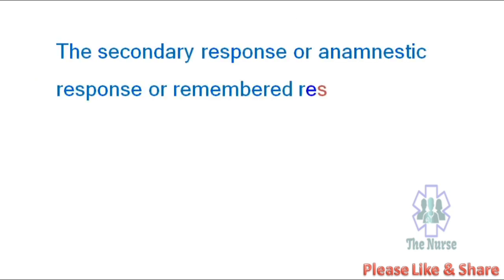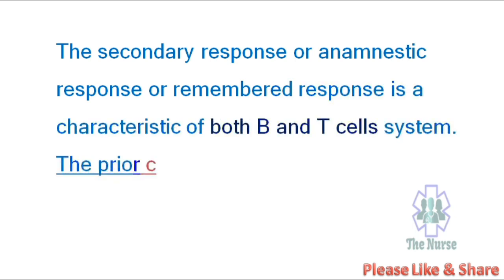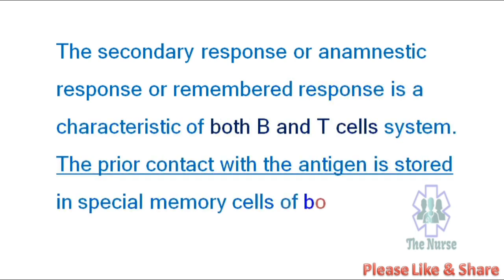The secondary response, or anamnestic response, or remembered response, is a characteristic of both B and T cell systems. The prior contact with the antigen is stored in special memory cells of both cell lines.